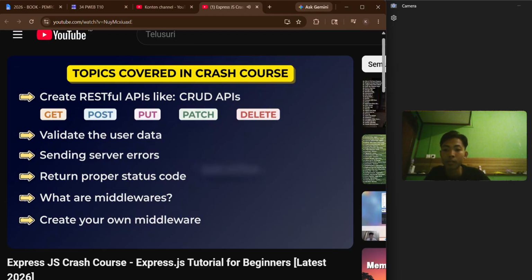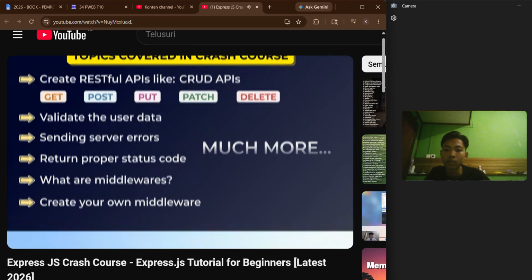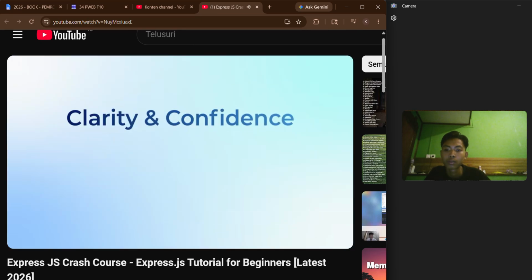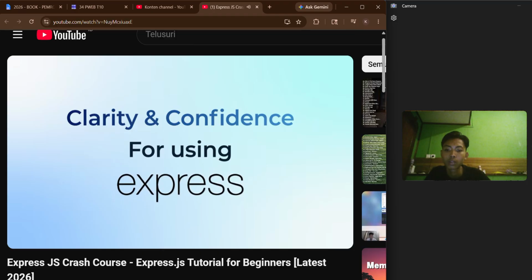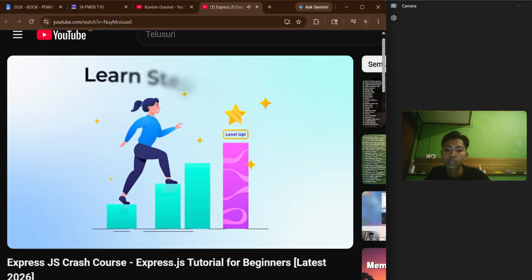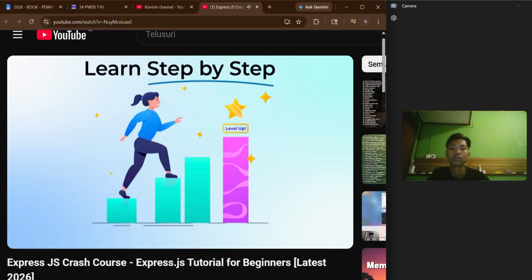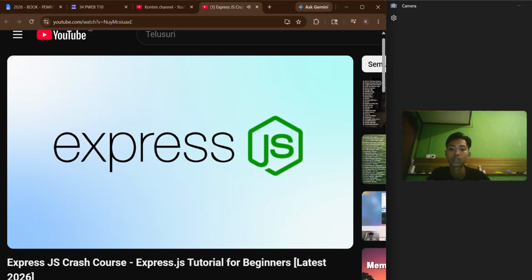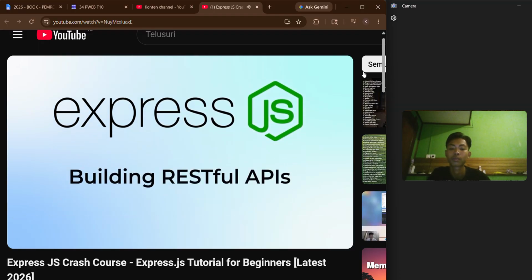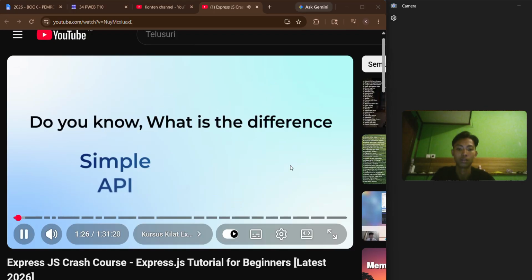Also, you will learn much more about Express. So after completing this crash course, you will get clarity and confidence for using Express. You will learn all these things step by step, so everything will be clear to you and you can understand Express in detail. So let's start with building RESTful APIs, but before that, API and RESTful.